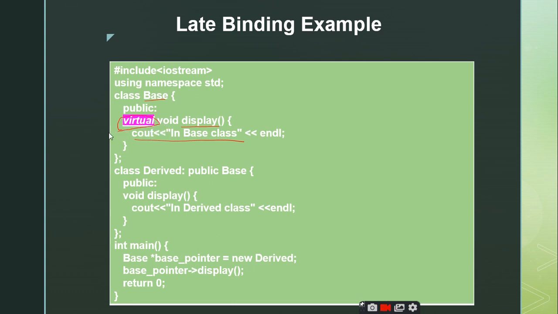So when the compiler sees this keyword virtual, what does it come to know? What is the programmer trying to say about this virtual function to the compiler? What is the message he is conveying to the compiler? Please tell me.